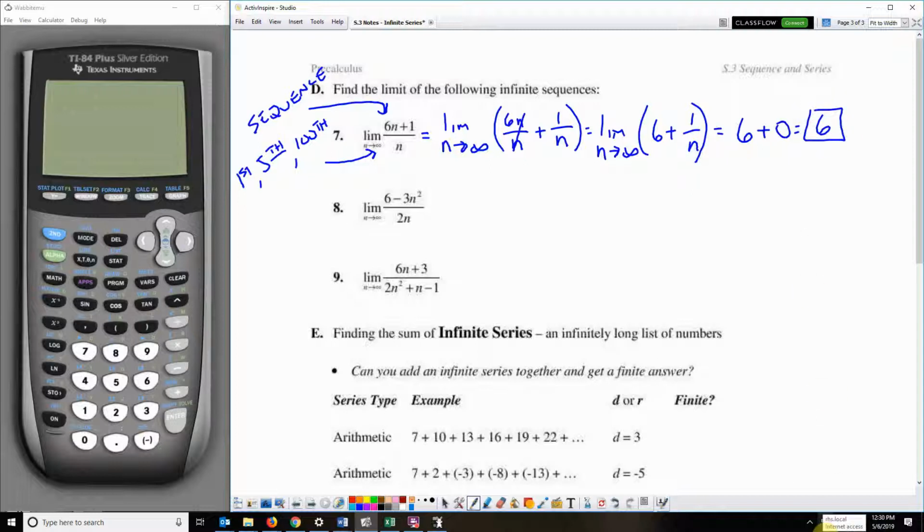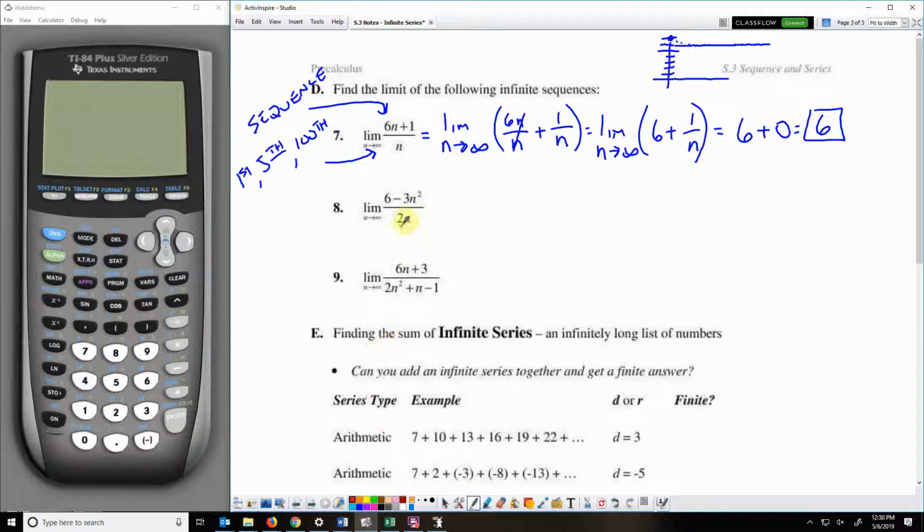What this sequence would look like in a graph: it's got its limit up here of 6. Now the first term, 6 times 1 plus 1 over 1, that first term would be 7. So the first term is right here. And from there, the terms just get smaller and smaller, but approaching, and it will never actually equal 6, but it will get infinitely close to a limit of 6.